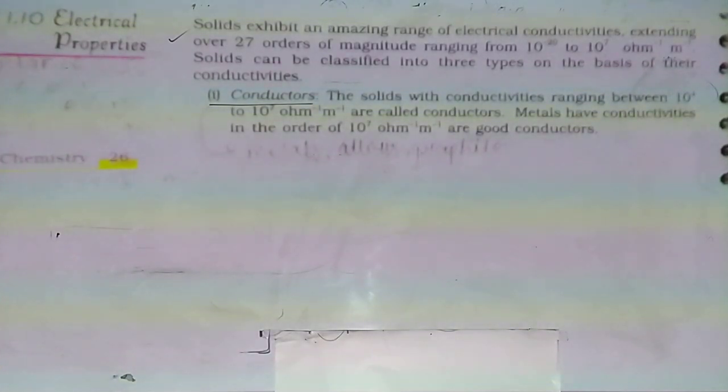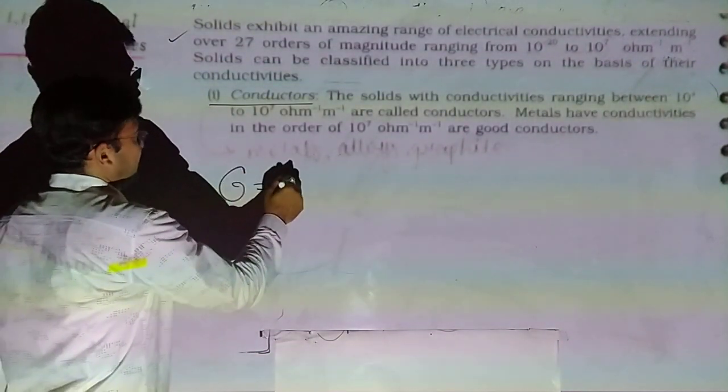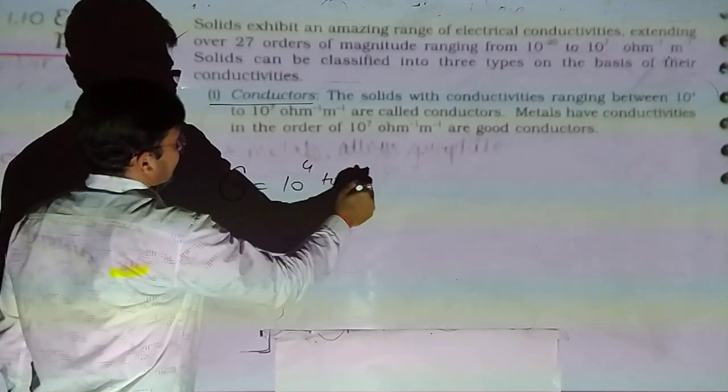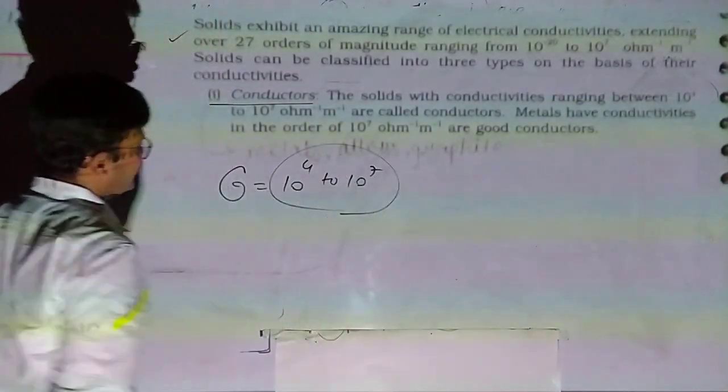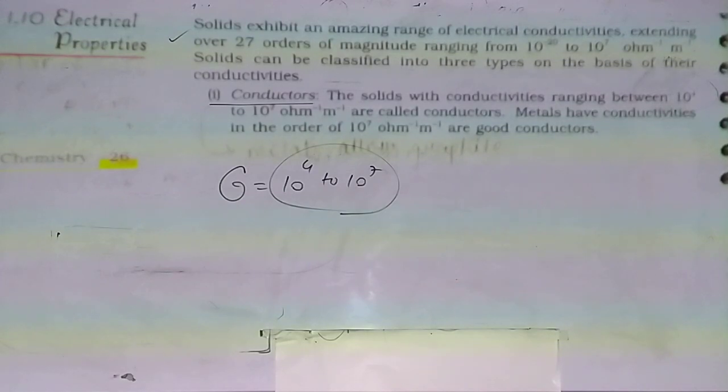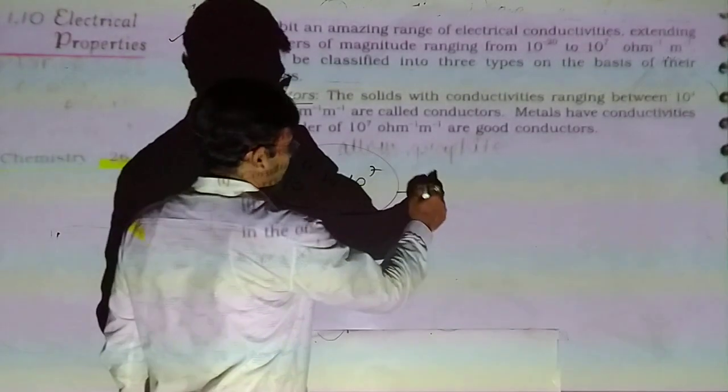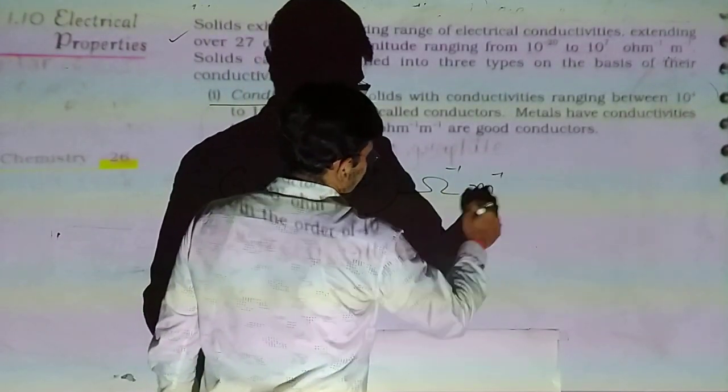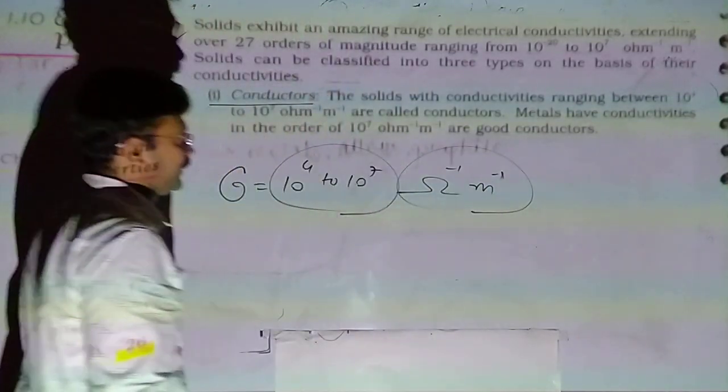The solids with conductivity ranging between 10 raised to 4 to 10 raised to 7 per ohm per meter are called conductors.